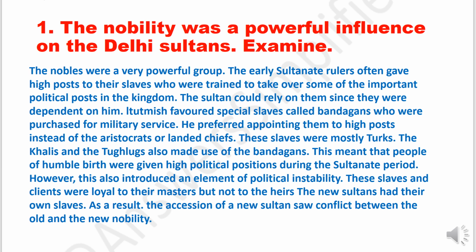This meant that people of humble birth were given high political positions during the Sultanate period. However, this also introduced an element of political instability. These slaves and clients were loyal to their masters but not to their heirs. The new sultans had their own slaves. As a result, the accession of a new sultan saw conflict between the old and the new nobility.